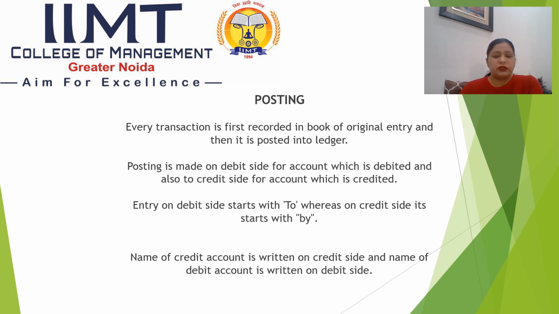The term we use for entering something in the ledger is posting. Each transaction is first recorded in the book of original entry, that is journal, and then it is posted into the ledger on the basis of similarities or with the same name. Transactions are recorded at one place. Posting is made on the debit side of the account which is debited and also to the credit side for the account which is credited. Entry on the debit side starts with "to", whereas on the credit side it starts with "by". Name of the credit account is written on the credit side and name of the debit account is written on the debit side.